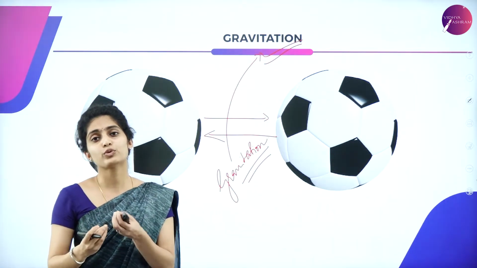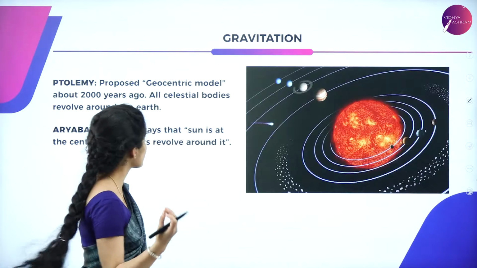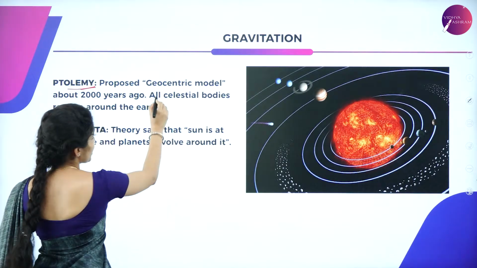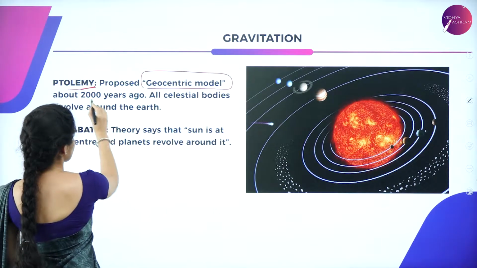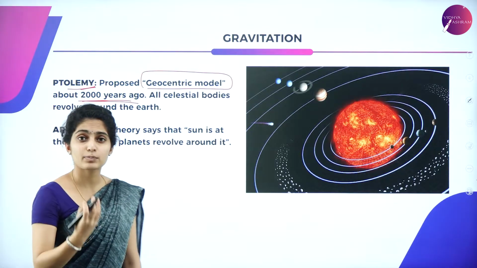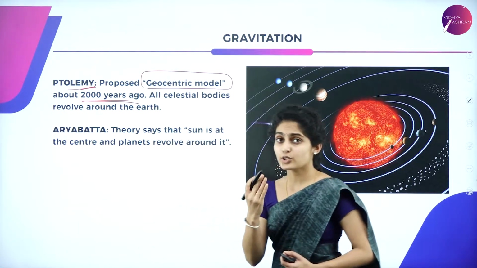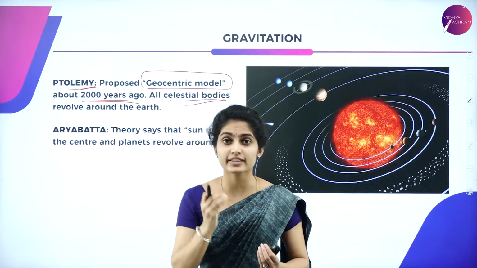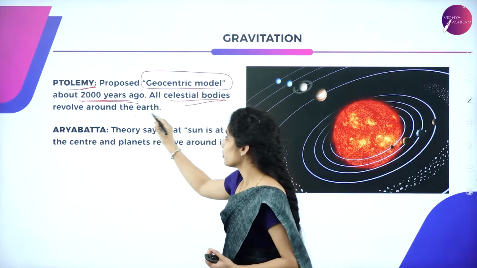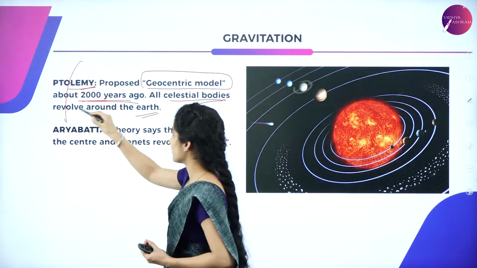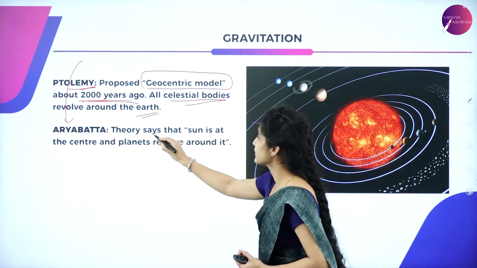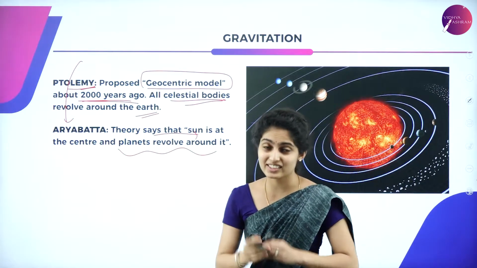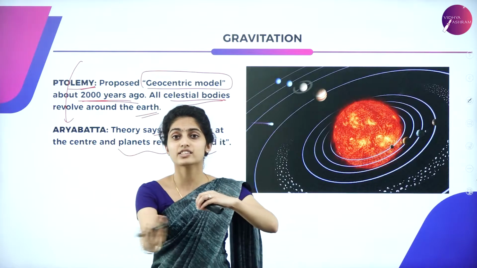So let us see what a few of the physicists, the scientists, have told. Ptolemy proposed the geocentric model. It was about 200 years ago that he proposed this model, wherein he said that the celestial bodies revolve around the earth. Later it was taken up by Aryabhatta, who studied the same theory, and the theory says that the sun is at the center and the planets revolve around it.